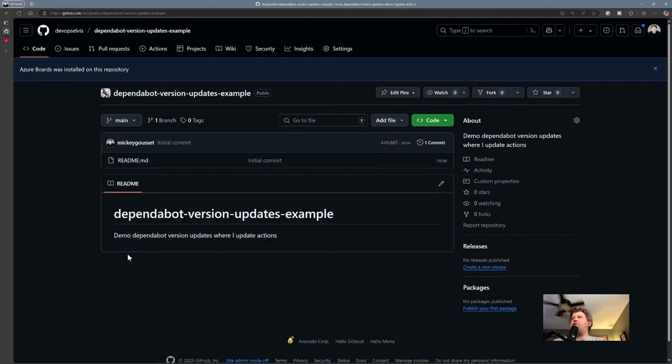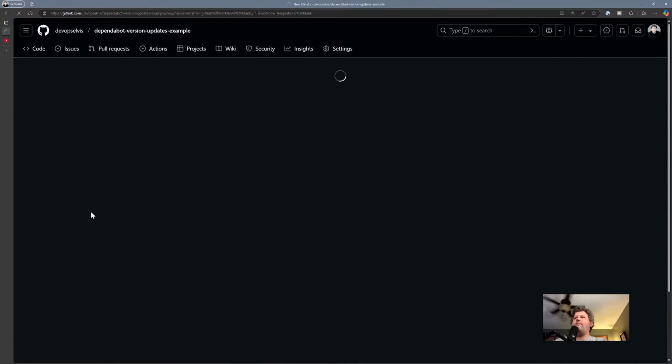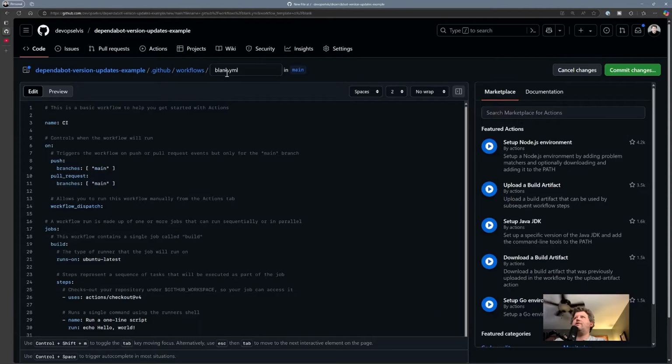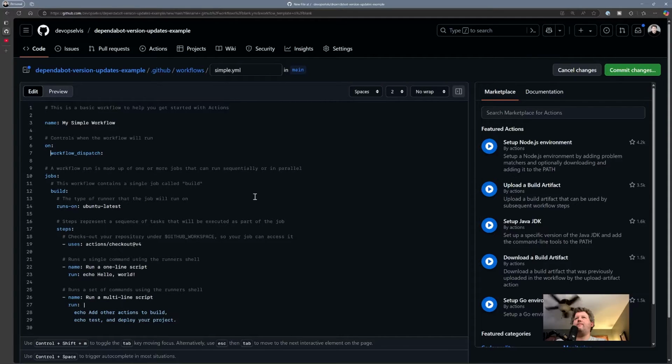Now, with this repository created, first thing we need is a GitHub Actions workflow. Great. Not a problem. So we'll go to the Actions tab, and we'll just start out with a very simple workflow. All right. So we're going to change the name of this to Simple, and we'll just call this My Simple Workflow. And we're going to only trigger on workflow dispatch so we can run it manually. We got one job build, runs on Ubuntu latest. And then we've got multiple steps listed here.